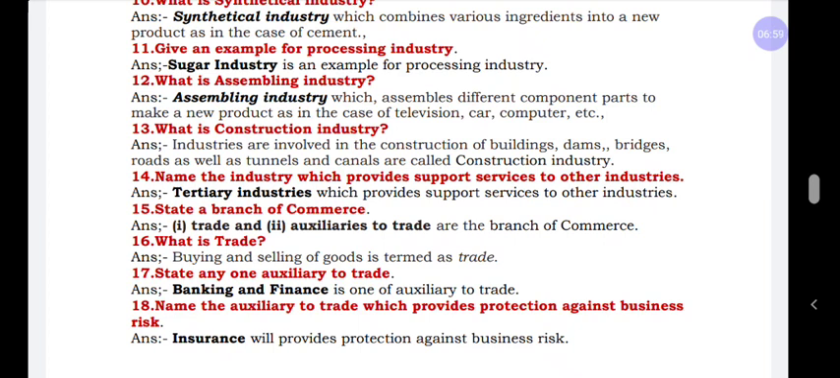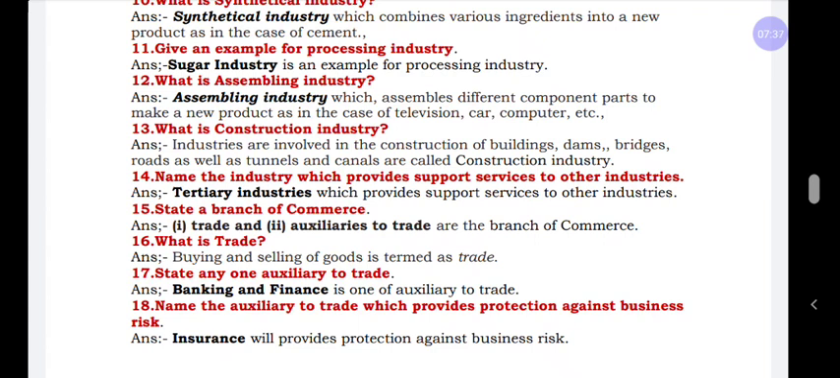The secondary industry takes that raw material and converts it into semi-finished goods or finished goods. And tertiary industry helps both the industries, primary industry and secondary industry. This tertiary industry can also be called auxiliaries to trade. Next one, state a branch of commerce. This question is also compulsory, we can expect it for 1 mark. We have 2 branches in commerce, that is trade and auxiliaries to trade.